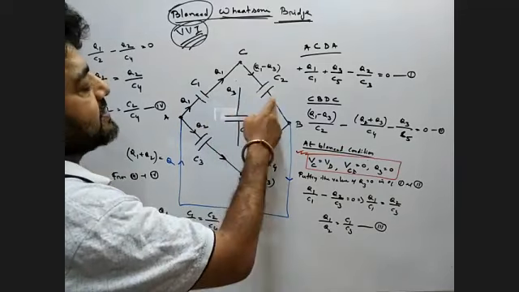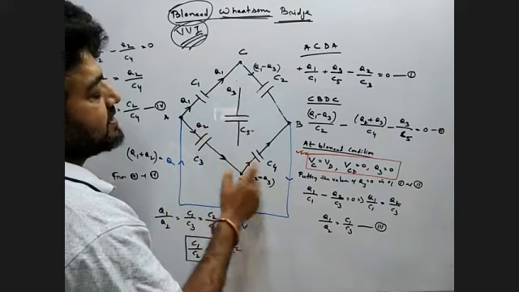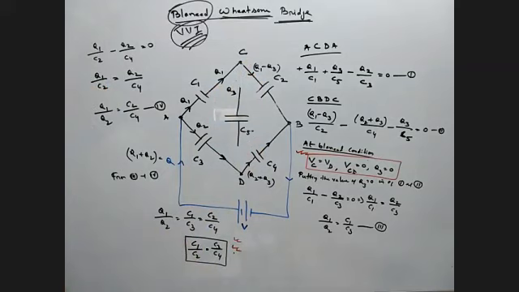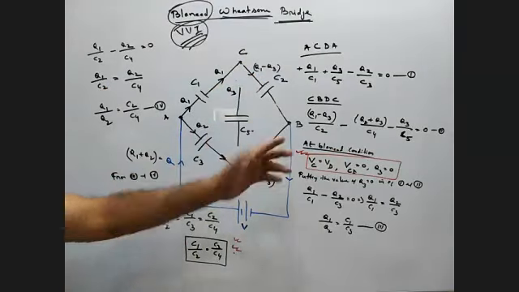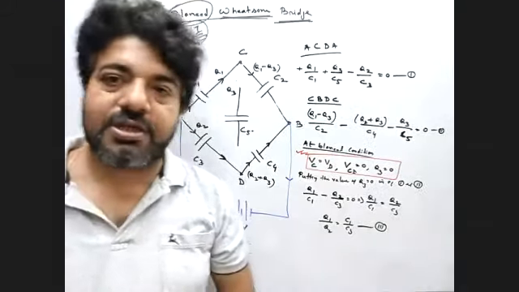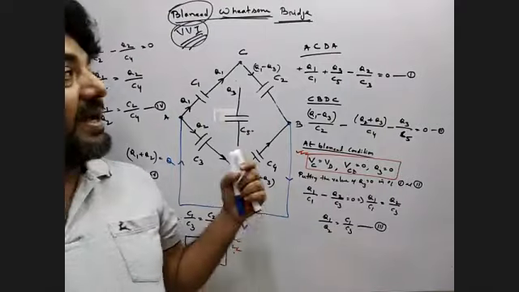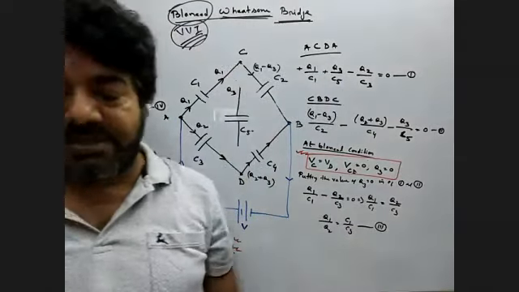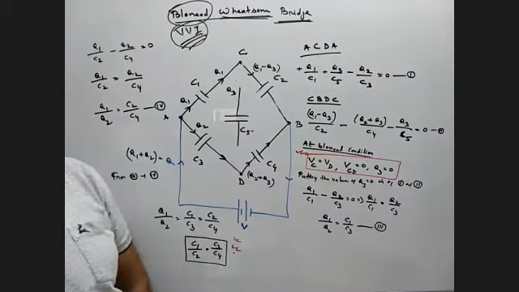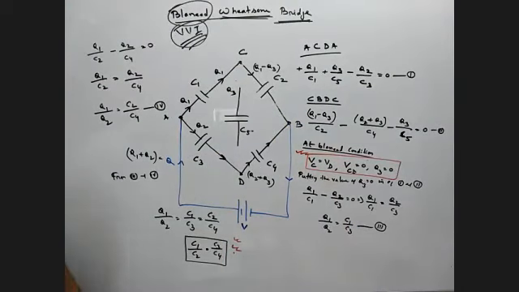These two capacitor are in series, these two capacitor are in series, and these two are in parallel. So we can easily find out the equivalent capacitance. And as we easily find out the equivalent capacitance, this one is very important to solve numerical. And that's why this balanced Wheatstone bridge is very, very important in capacitor as well as in resistance. Okay, is it clear?